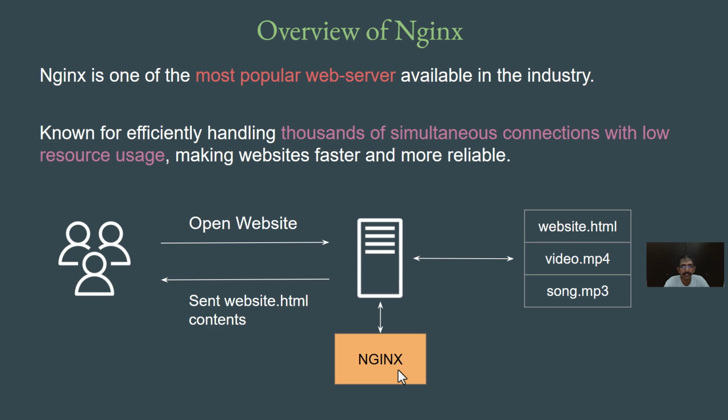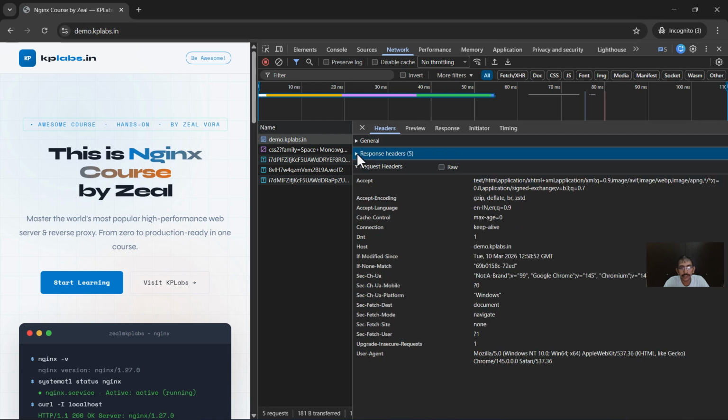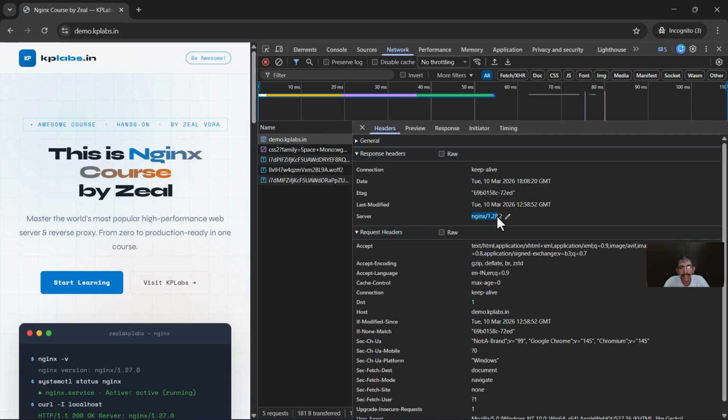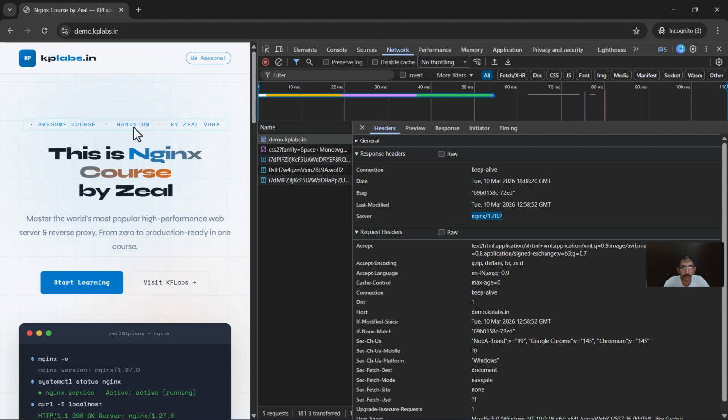Let us also understand this. This will give us good clarity. Now in this specific demo that we had, demo.kplabs.in, we saw that the request headers is what the browser sent to the demo.kplabs.in server. Now in the response, as you can see, who responded? You see, Nginx responded back to the browser. And Nginx also sent a certain set of response headers along with the HTML file that the browser has rendered over here. Now, it is not necessary that it needs to be an HTML file. It can be a video file, it can be an MP3 file as well.